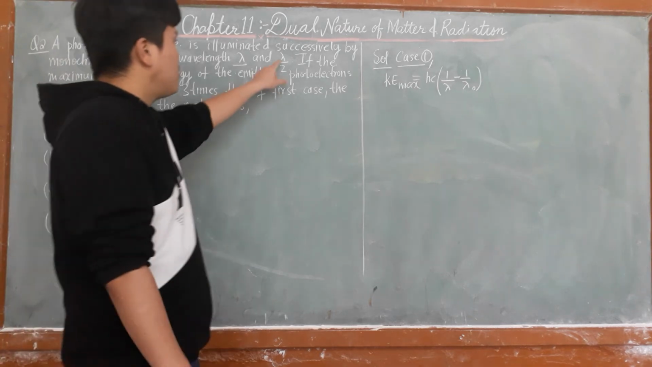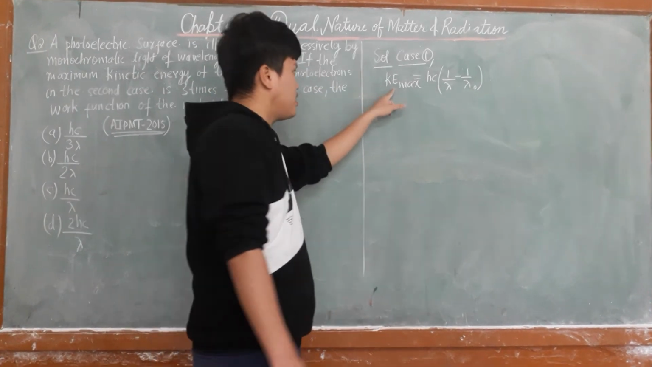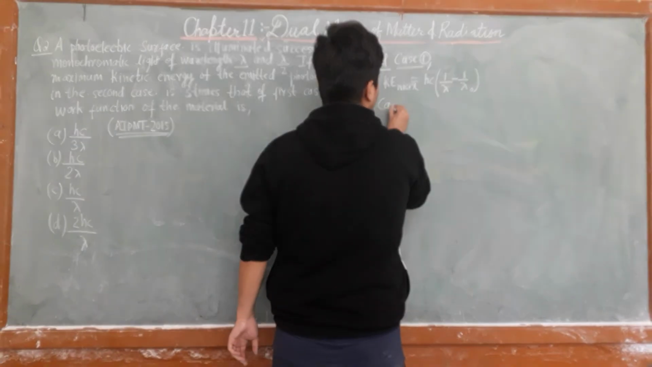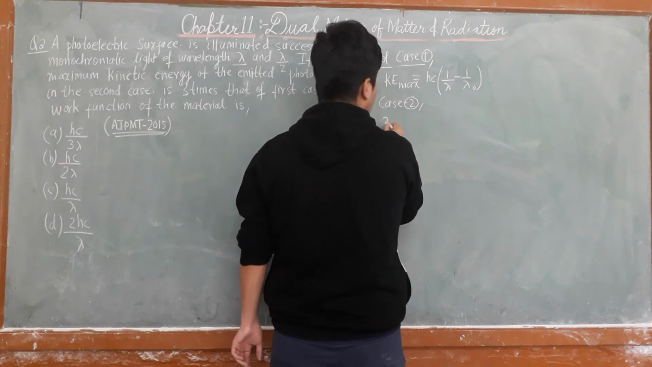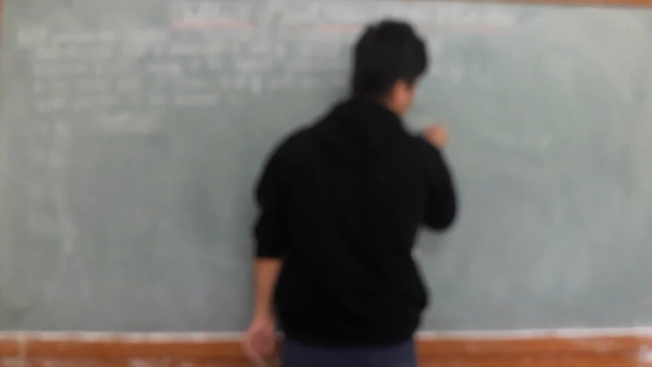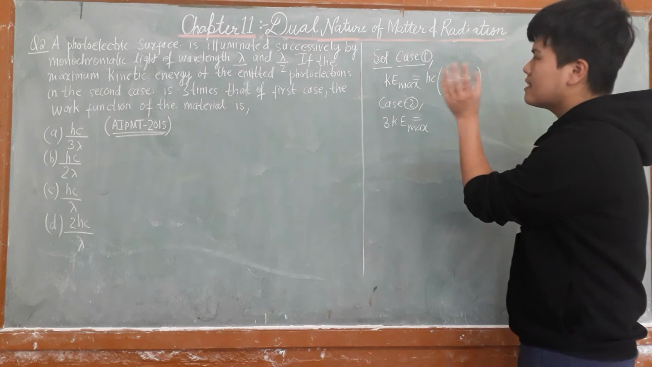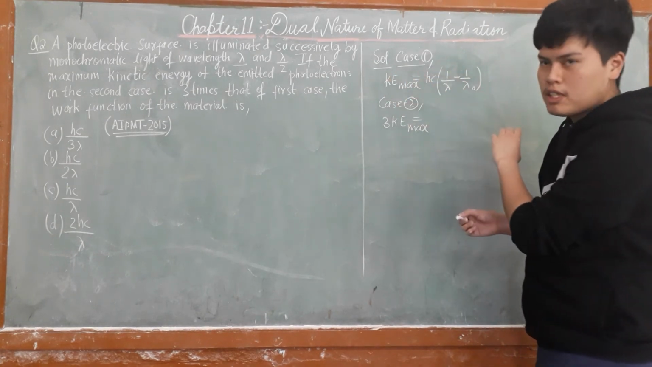Now for the first case, with wavelength lambda, the kinetic energy is K. In the new case, the kinetic energy is 3 times that. You just have to convert the sentence, the written words, into an equation.